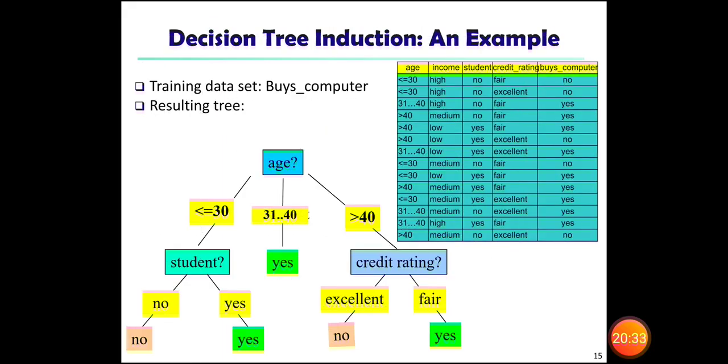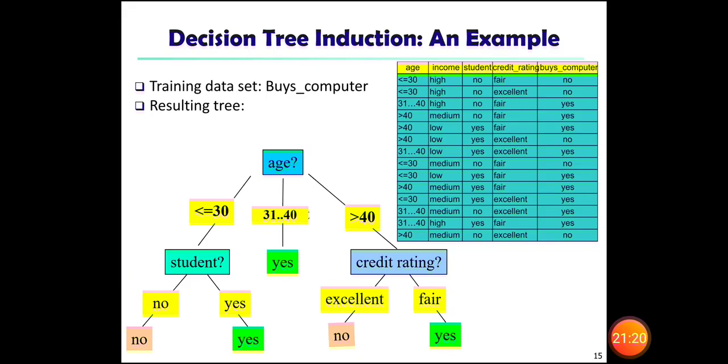So here you can see the training set is given. First the table will be given. Here we have a number of attributes like age, income, student, credit rating and buys computer. Based on the age, the income, the status, maybe student or senior citizen, and the credit rating, his capability of buying a computer will be concluded. So this is a known training data set. With this known training data set, the tree will be constructed.